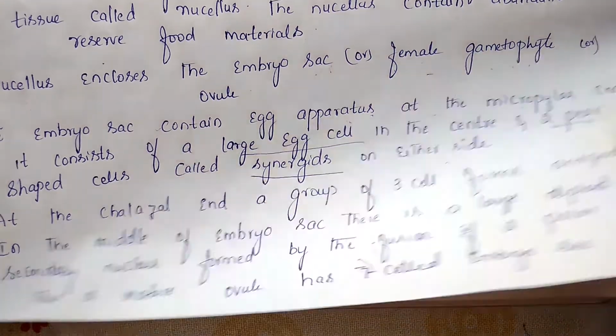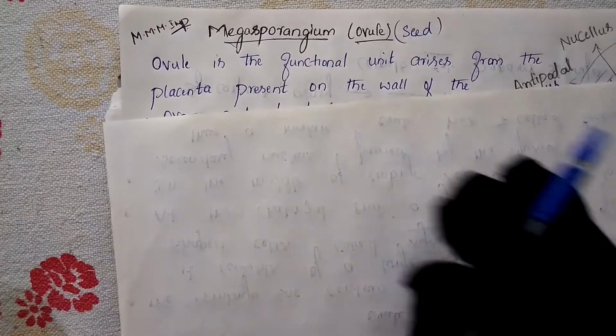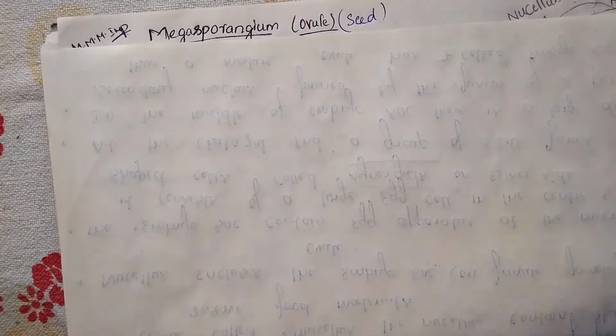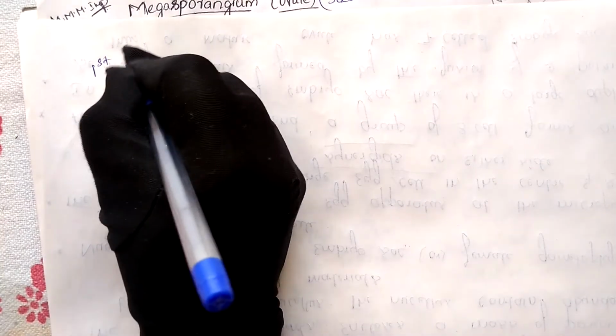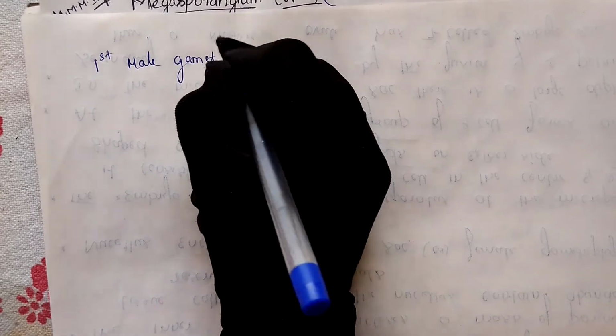As I said in my previous class, remember double fertilization. Double fertilization means the pollen grain sheds two male gametes. The first male gamete, what will it do?